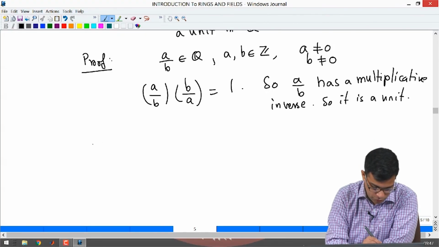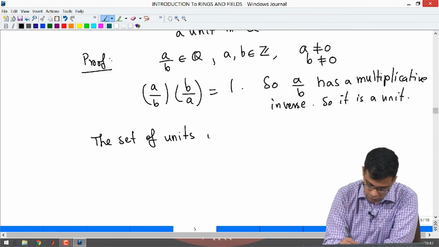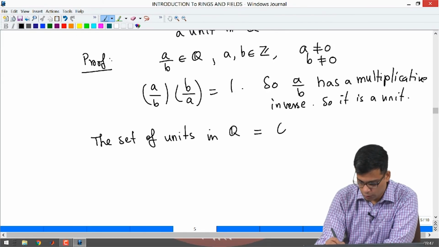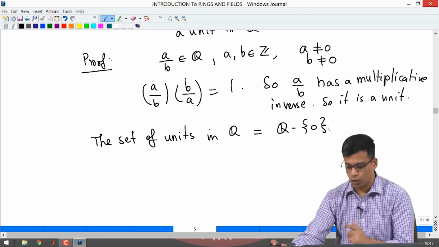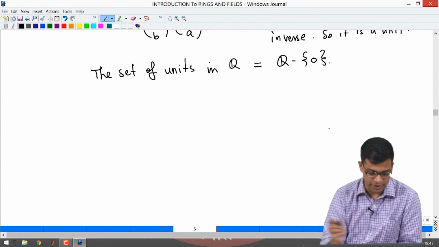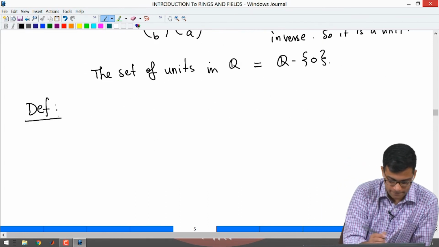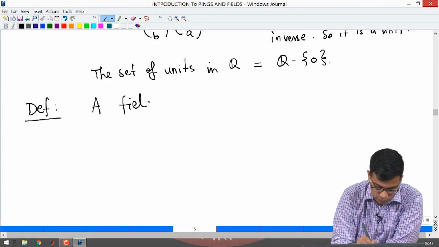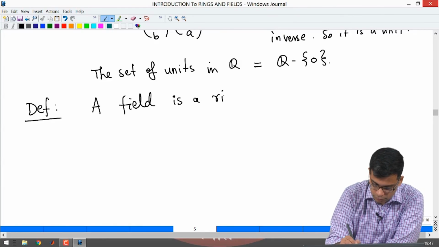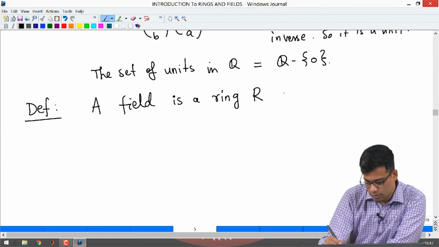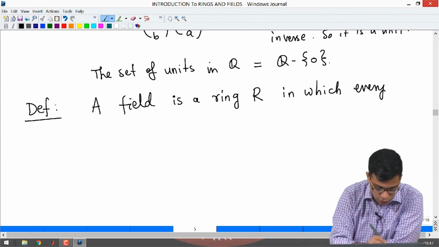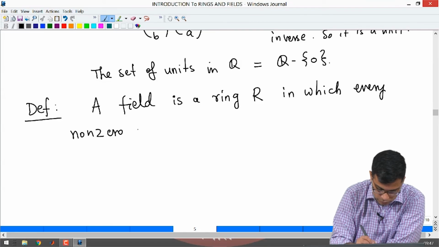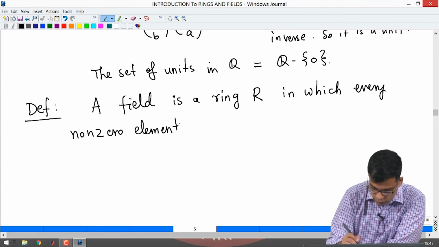So, the set of units in Q is equal to Q minus 0. So, rings which have this property are very important, they have a special name and they are called fields. So, let me end this video with this definition. A field is a ring R in which every non-zero element is a unit.